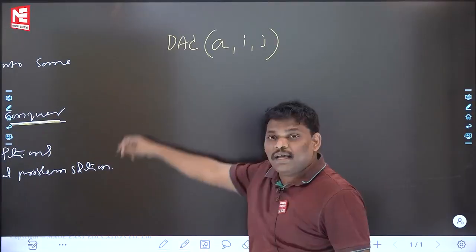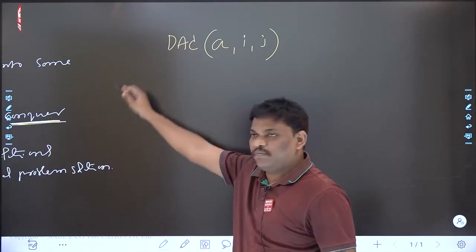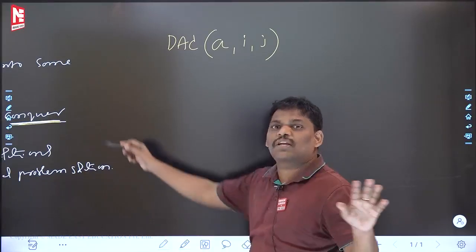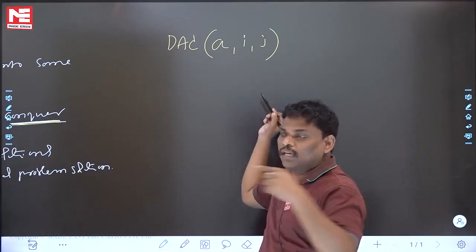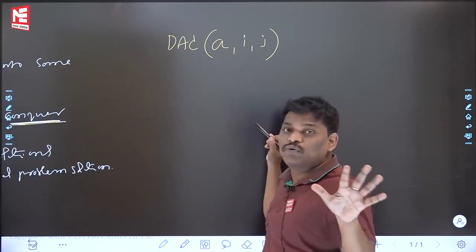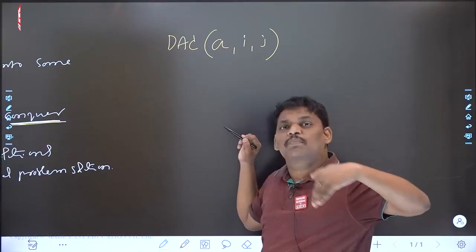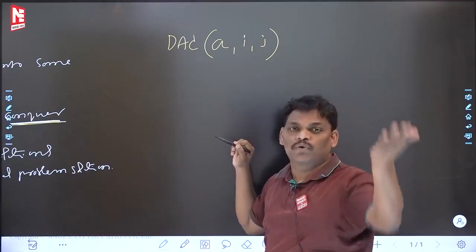So I wrote the algorithm, a rough thing, in normal English lines. Now I am writing a little more systematic algorithm. Carefully listen, don't get confused. Going from one step to another step, you will get more comfort.